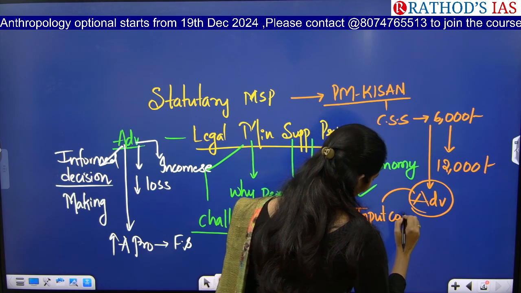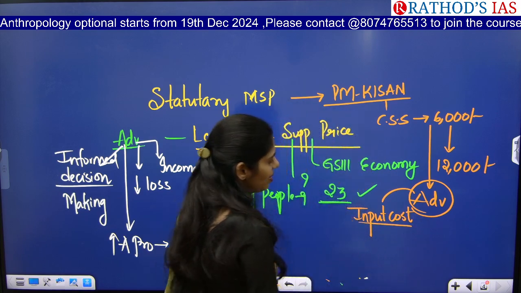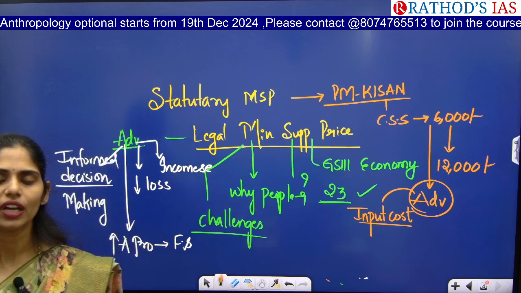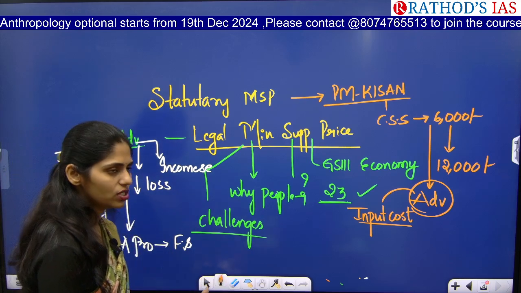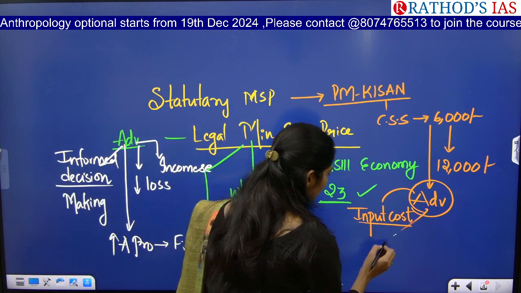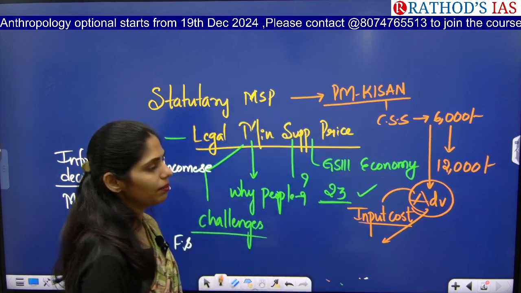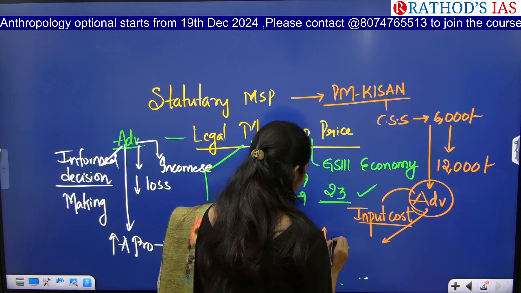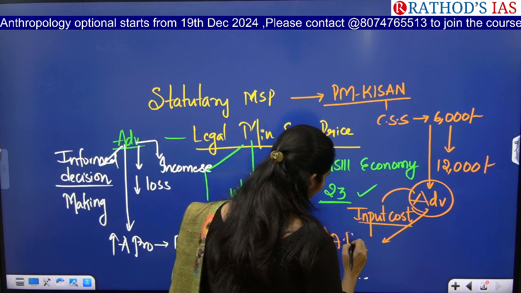investing in input cost. Whenever they have money in their hand, they will not go to money lenders or other informal sources to get money at a higher interest rate. And next, whenever they get money from the government as assistance, they will go for increasing agriculture productivity.